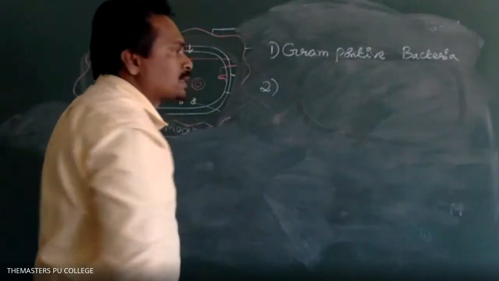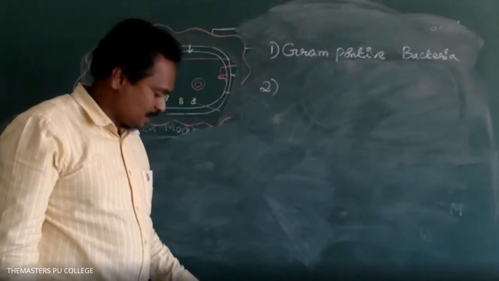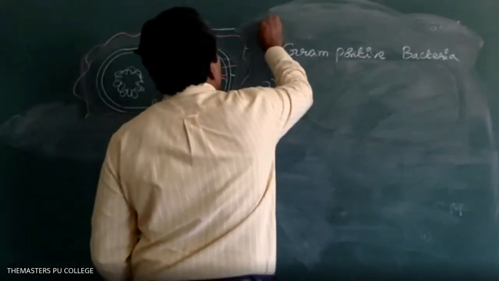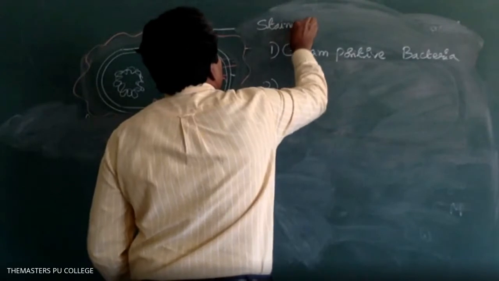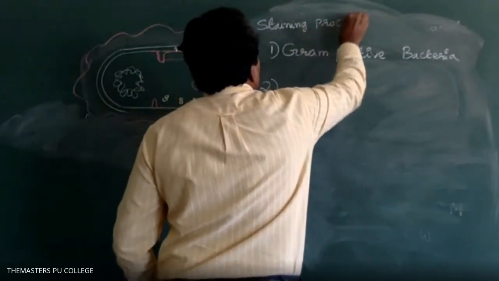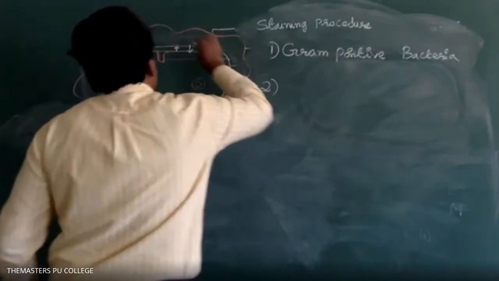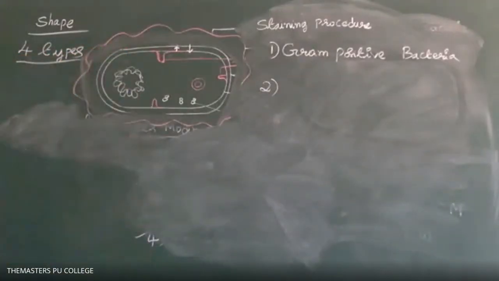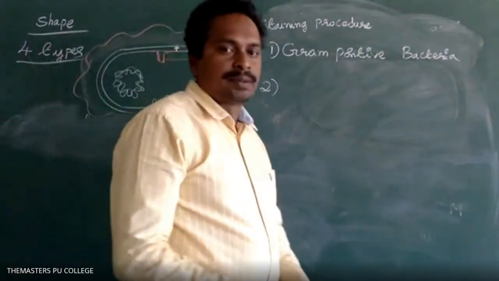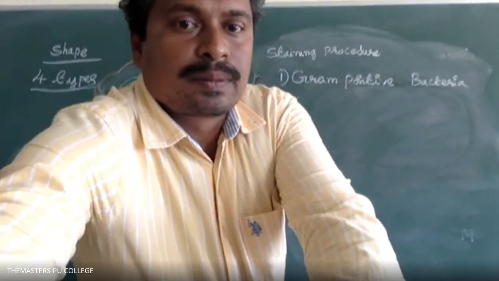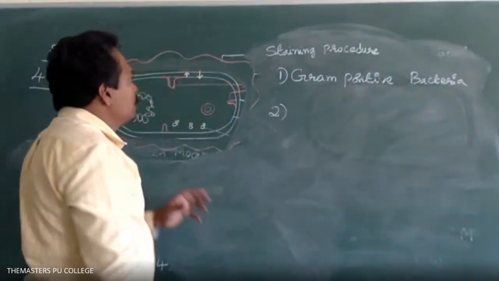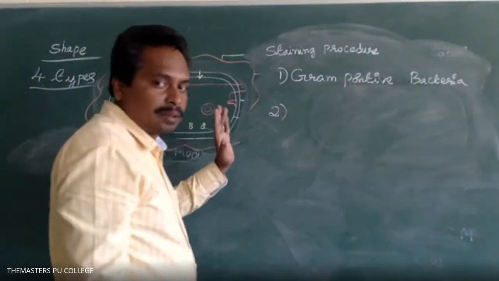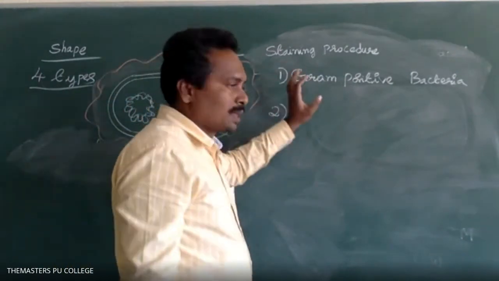Based on shape, there are 4 types: Coccus, Bacillus, Spirillum, Vibrio. Based on the staining procedure, the staining technique is different.